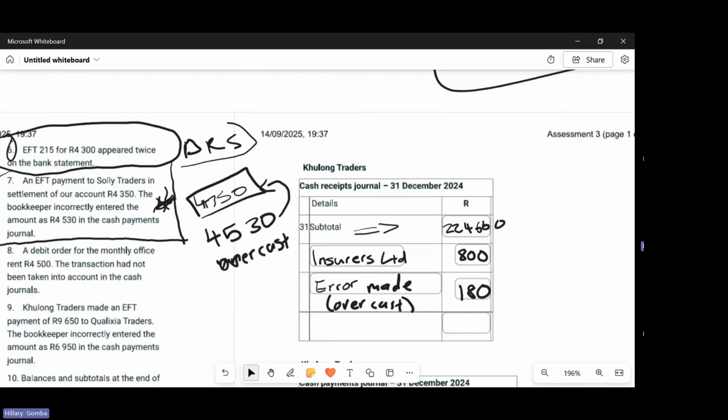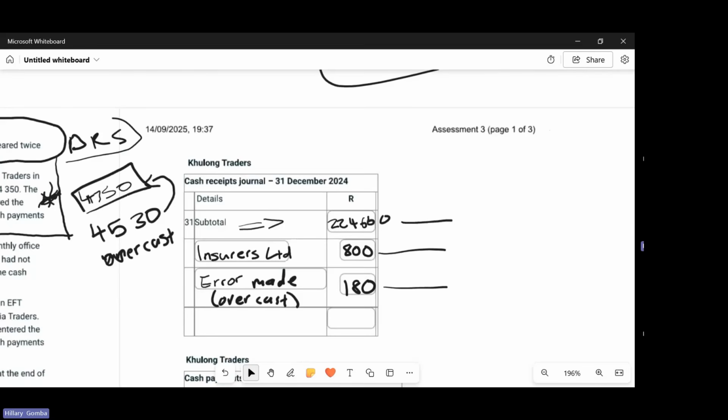So which means we are done with the cash receipts journal. We just need to add up the amounts, which is 224,660 plus 800 plus 180. How much will you get? Are we minusing all these amounts? No, we're adding all three of them. Oh, we're adding all three of them. Yes.